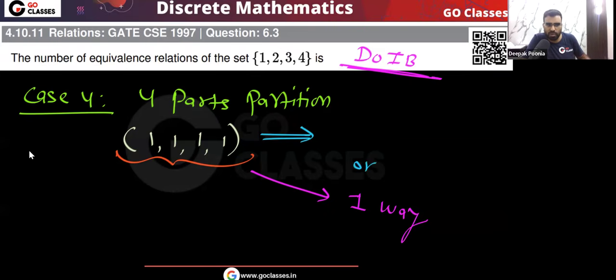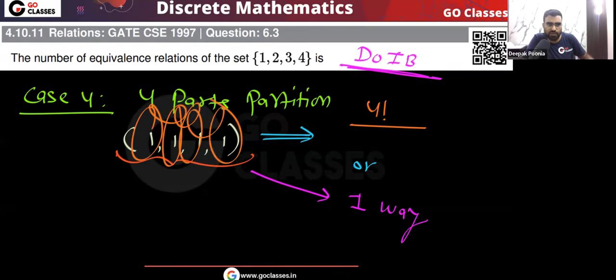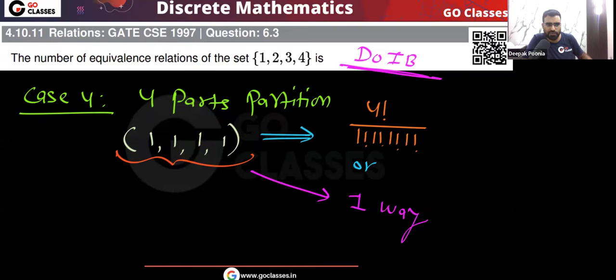For example, you apply the DODB template formula, that will be 4 factorial divided by 1 factorial, 1 factorial, 1 factorial, 1 factorial. Okay, yes or no? And remember, there is repetition of value here. So we need to divide by 4 factorial. Yes or no? There is repetition of value. 1, 1, 1, 1. It's like A. So because of this, we need to extra divide by 4 factorial. The point is, ultimately we are getting only one way. Here also we are getting one way.